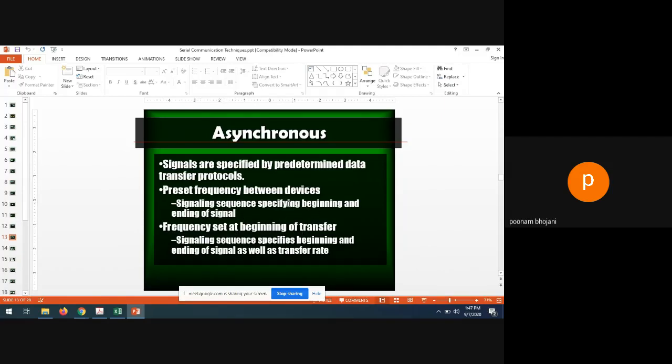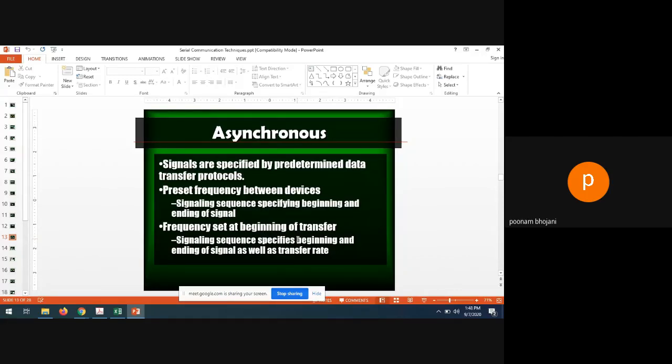Frequency set at the beginning of transfer. As I told you, whenever you start transferring data from transmitter to receiver, you have to set the frequency before that. So at the beginning of transfer, you have to set the frequency for both the devices. So the signaling sequence specifies the beginning and ending of the signal as well as the transfer rate. So here the transfer rate will also be defined.